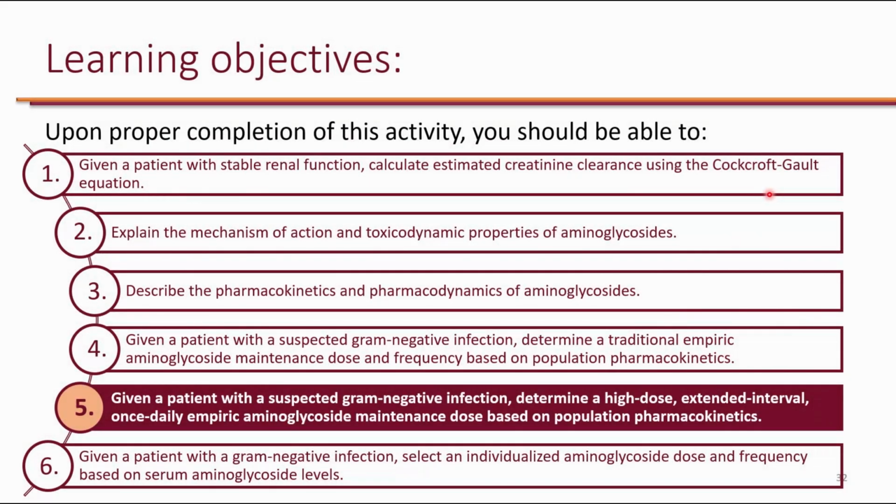We use the Cockcroft-Gault equation for creatinine clearance. We explained the pharmacology and PK/PD of aminoglycosides. We also use population kinetics to come up with the traditional empiric aminoglycoside dose and frequency. Now, the next learning objective: given a patient with a suspected gram-negative infection, determine a high dose extended interval once daily empiric aminoglycoside maintenance dose based on population kinetics.